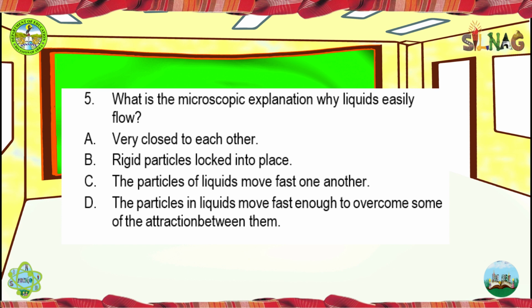What is the microscopic explanation why liquids easily flow? A. Very close to each other. B. Rigid particles lock into place. C. The particles of liquids move past one another. D. The particles in liquids move fast enough to overcome some of the attraction between them.